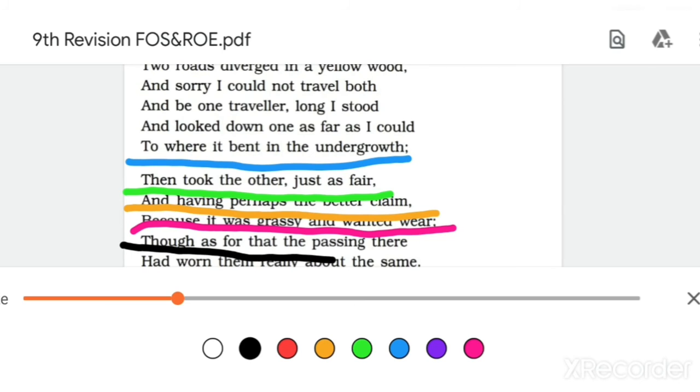Though as for that the passing there. Here alliteration is also there. The th sound is repeated here, and it is metonymy also. What is metonymy? Metonymy means whole for the part or part for the whole. So here passing actually means people who have travelled over that road.